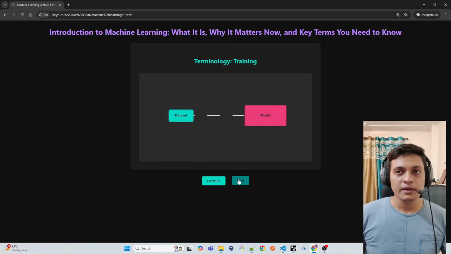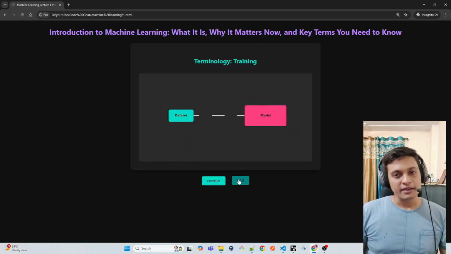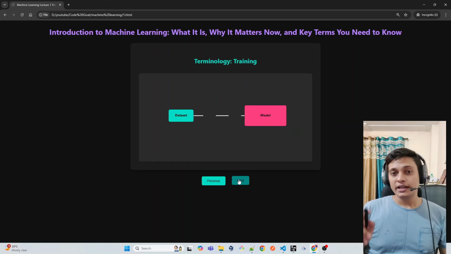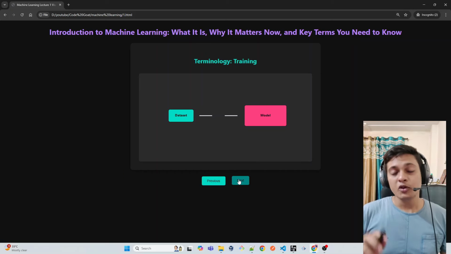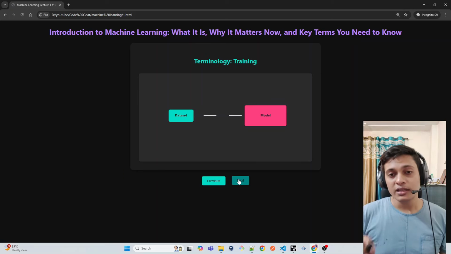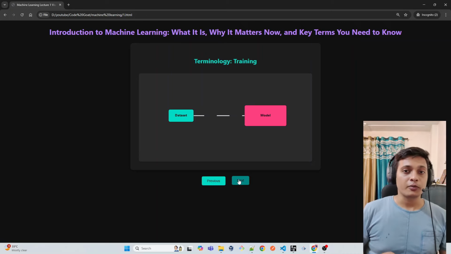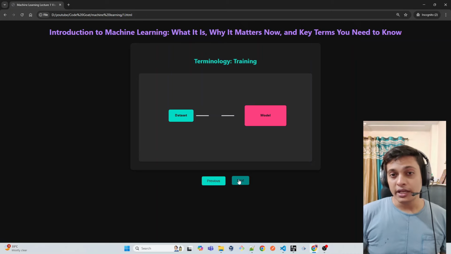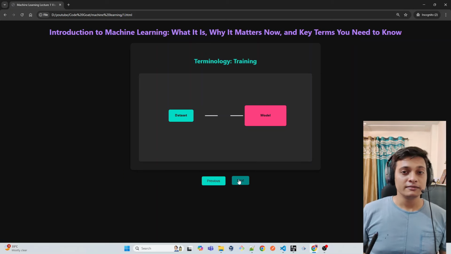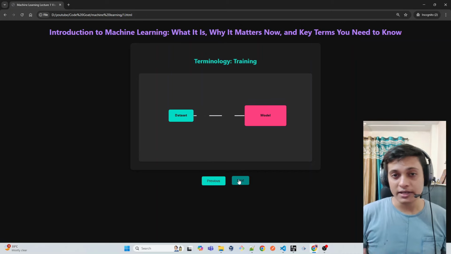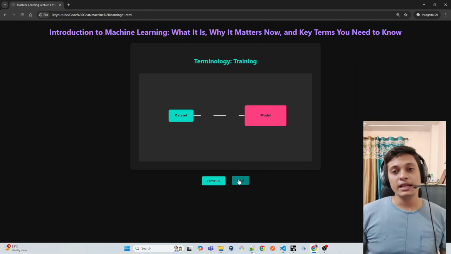So it's the model. Coming to the training, when we are providing the data to the algorithm, that is called the training. We are providing that data to the algorithm till the point when the algorithm is providing the correct set of output. But we also need to take care that when we are providing the data, the data should be relevant. So that's also a key point when you are training an algorithm or creating a model.